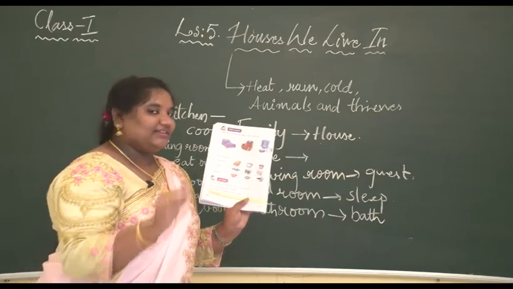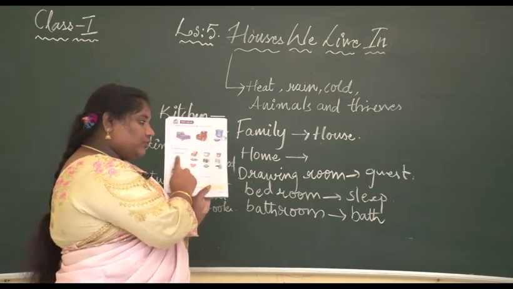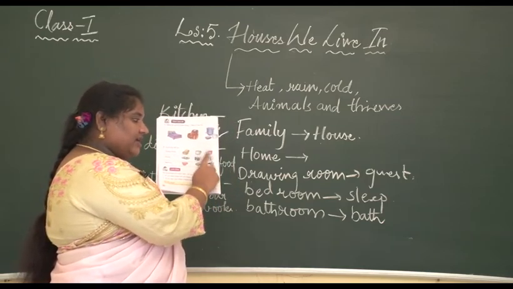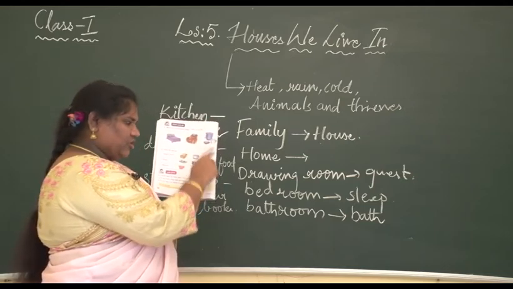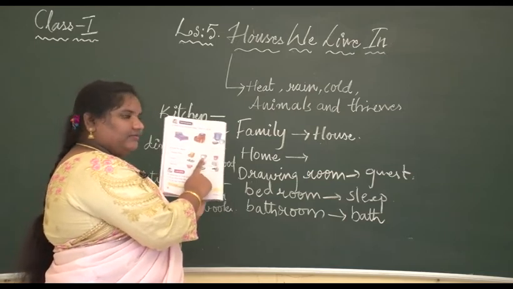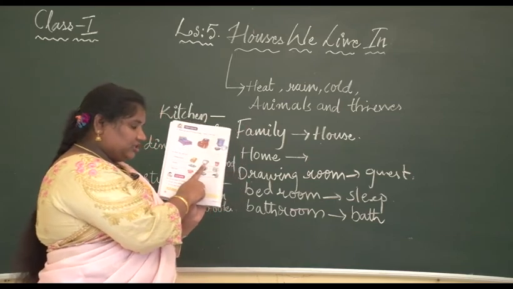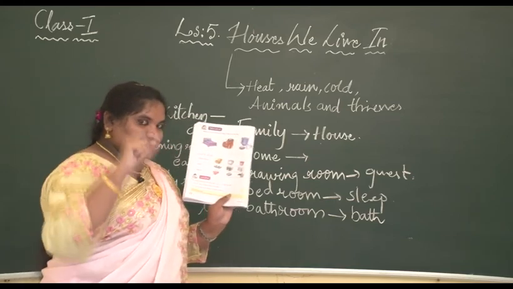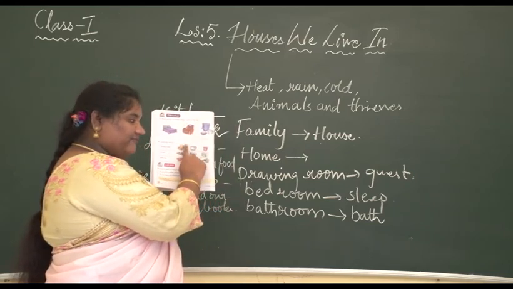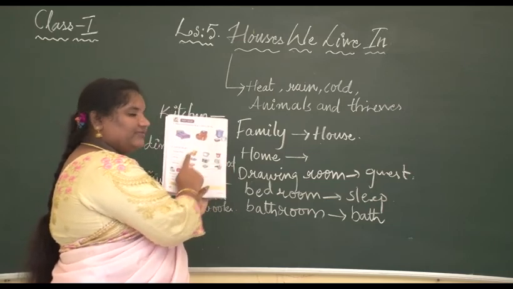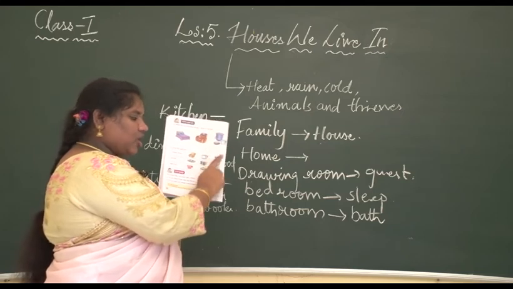So circle the odd one, which is not used in such a room. Drawing room. In the drawing room we have a sofa. Do we have a bucket in the drawing room? No. This is the odd one. Circle it. Then this is a TV, television, not an oven, where we see cartoons and all. We sit on the sofa and watch the television. But a bucket? No. So this is the odd one out.